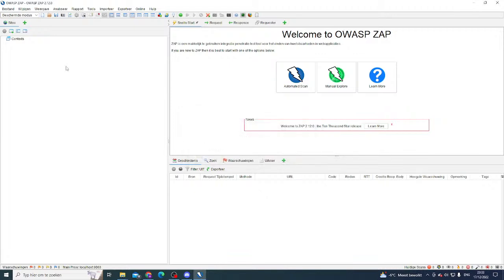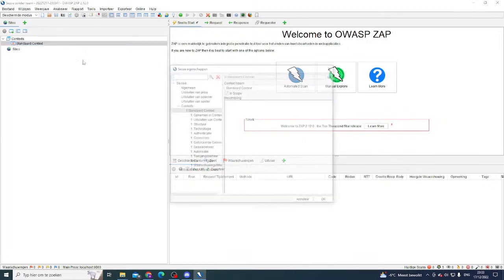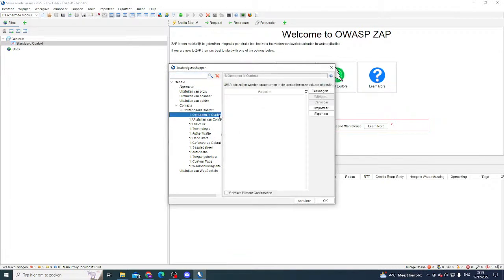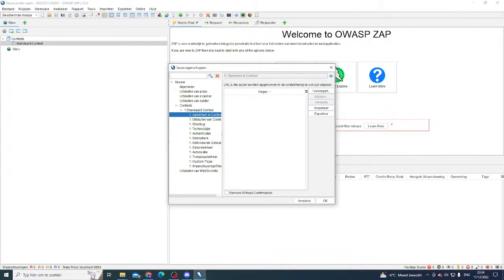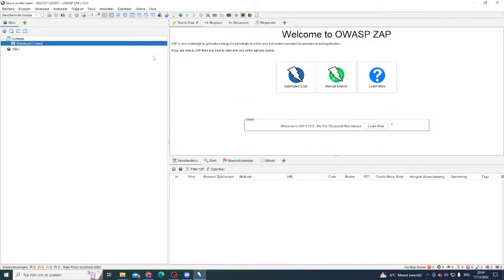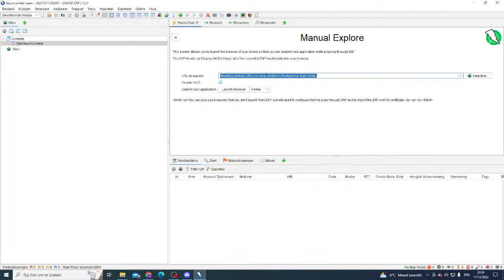Yes, let's do that. So first of all, we have to set up our context as well. We have our in scope, we have our out of scope. We all saw that, and it's in Dutch. Ooh, that's going to be ugly. I hate it when things like this are in Dutch. You would think I would understand my own language, but nothing is more wrong than that when it comes to technical language. I hope that I put that right. So let's do a manual exploration.